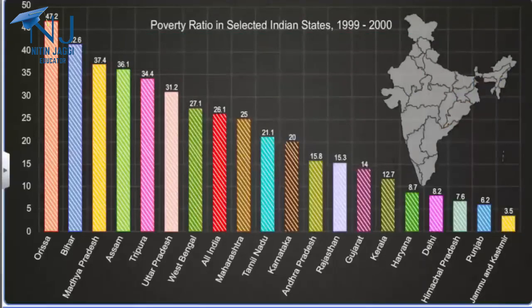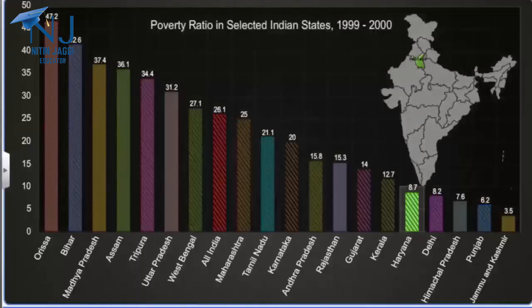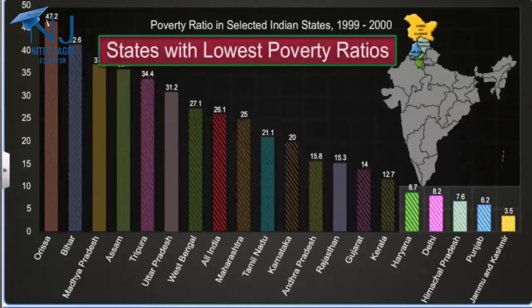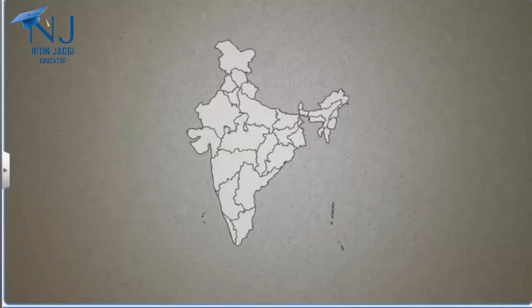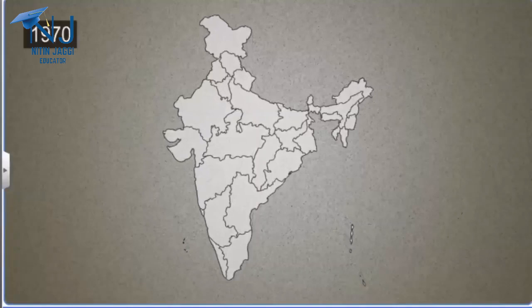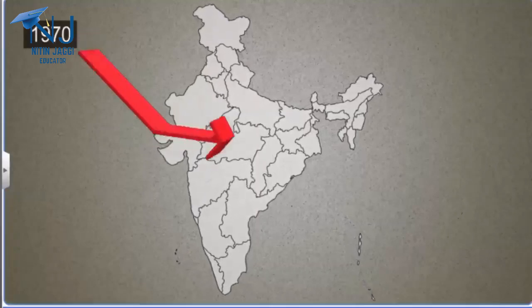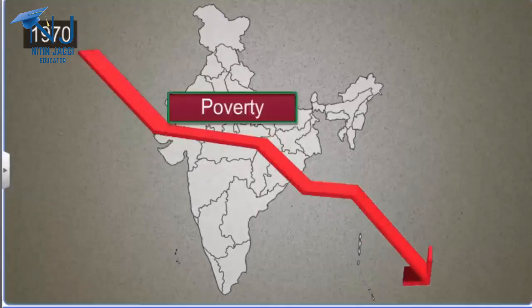At the other end of the graph, the states of Haryana, Himachal Pradesh, Punjab, and Jammu and Kashmir, along with the Union Territory of Delhi, have the lowest poverty ratios in the country. Since the 1970s, there has been a general decline in the poverty ratios for all states in India. Here again, some states have done better than the others.